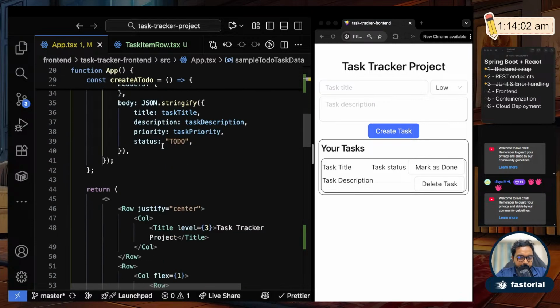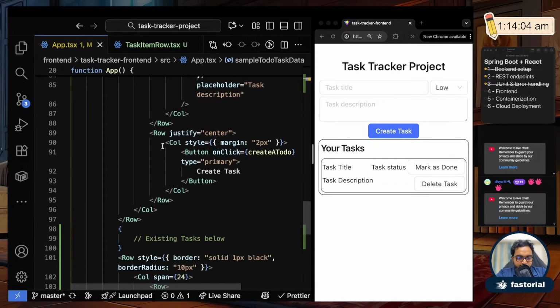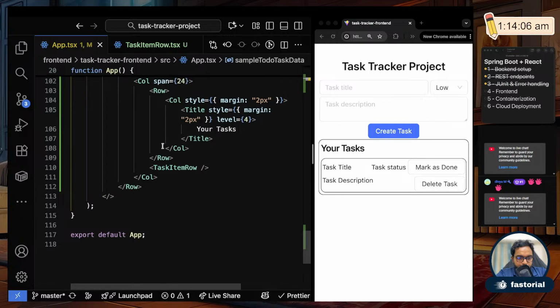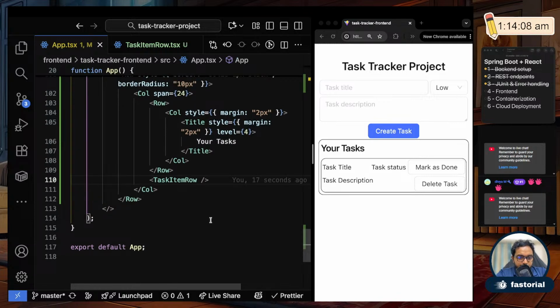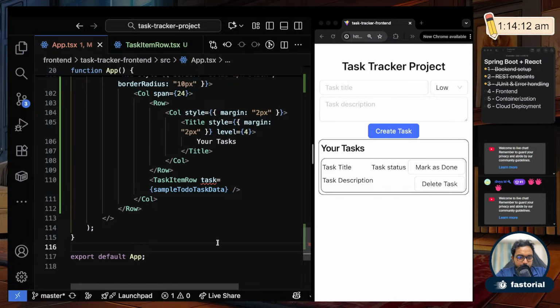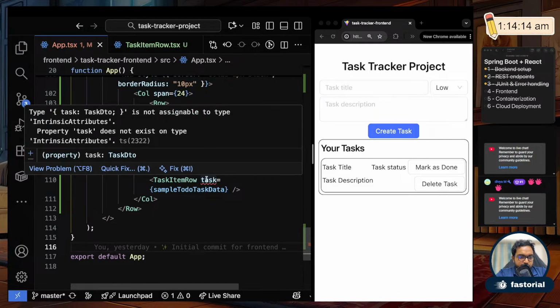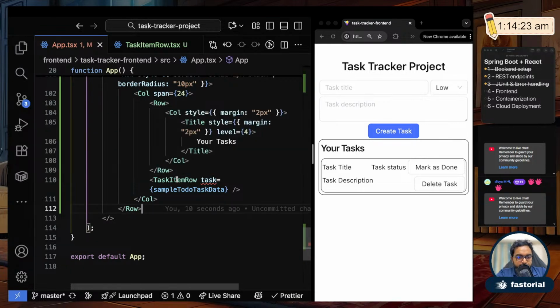So I'll pass this value here to my row. Where's my row? Here. So to the task item row, I'll pass task equal to this value. I pass this and you see it's showing an error saying that type task of to do is not assignable to type something. So what it means is that inside task item row I am not getting that value. From here I'm sending that value, but task item row is not receiving that value.